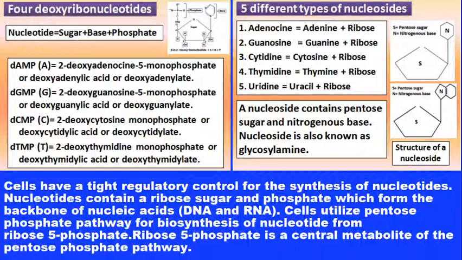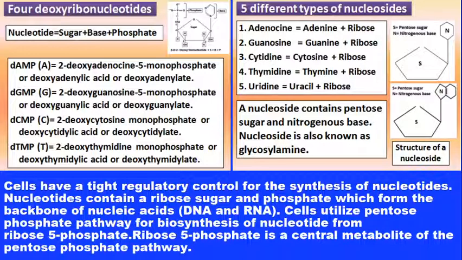Now, one more thing we may discuss here is that any cell, either prokaryotic cell, eukaryotic cell, or cells of any tissue, organ, or any organism, has a regulatory control mechanism for the synthesis of nucleotides, and these nucleotides are synthesized by using the pentose phosphate pathway.